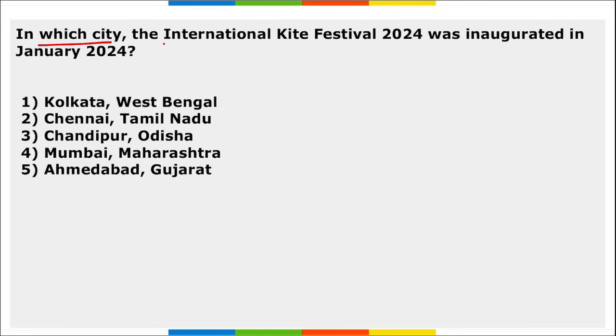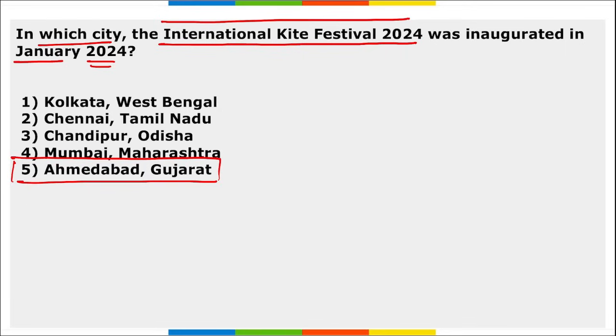Next, in which city the International Kite Festival was inaugurated in Jan 2024? So in Ahmedabad, Gujarat. Right, the International Kite Festival was inaugurated in Jan 2024. The festival will be held from 7th to 14th of January 2024 in Ahmedabad city.